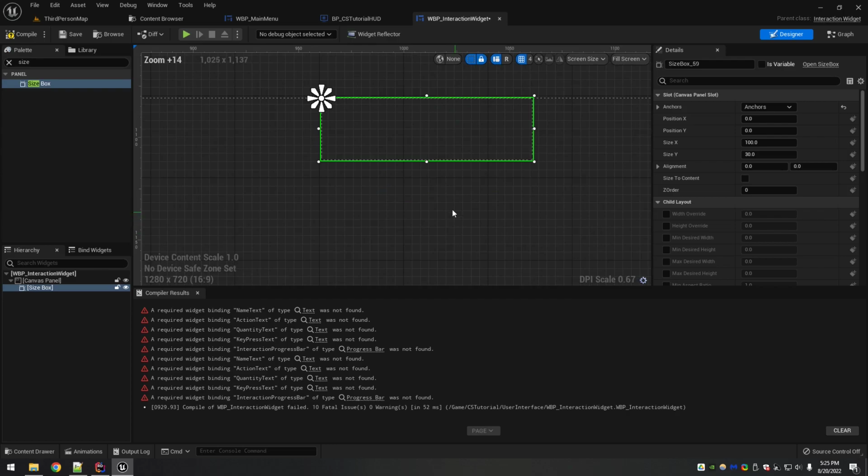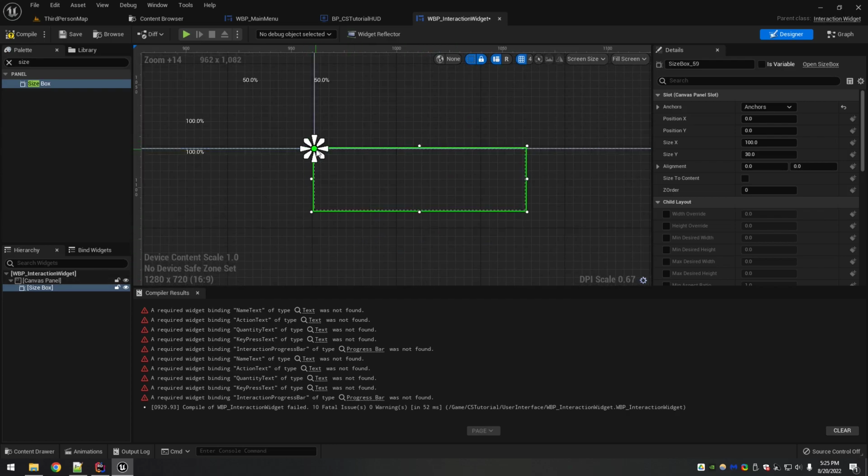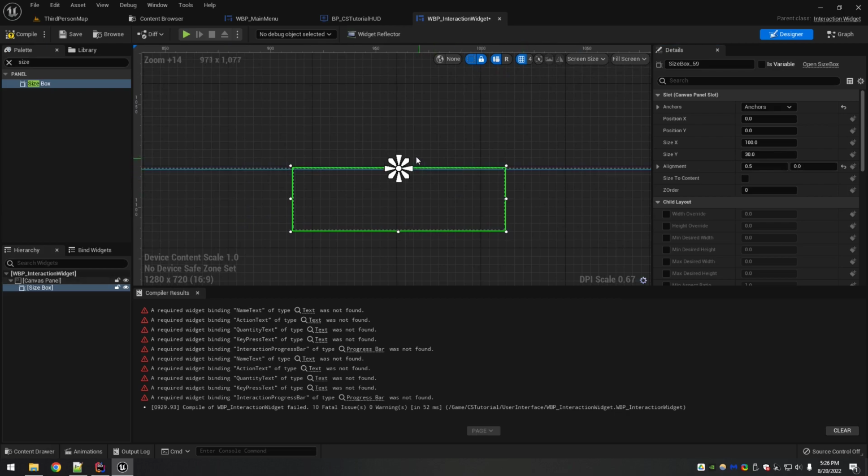Now the 0, 0 for any widget is the top left, so you can see that. An easy way to fix that is to change the alignment. Alignment will position the widget based on a proportion of its size rather than a pixel value. So if you do a 0.5 on the X, you will always get the direct middle of your widget. Same with the Y.